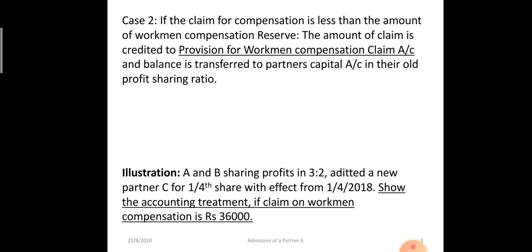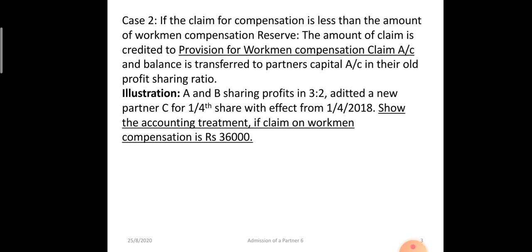Second case: if the claim for workman compensation is less than the amount of workman compensation reserve, in that case the amount of claim will be credited to a newly opened account, provision for workman compensation claim account, and the balance will be transferred to the partners' capital accounts in the old profit sharing ratio.